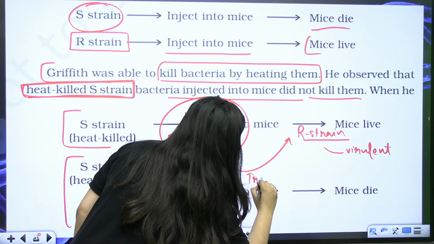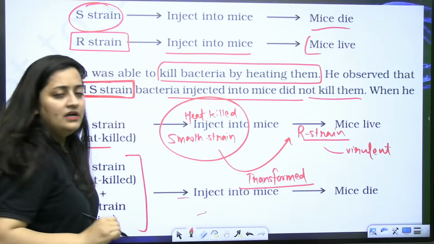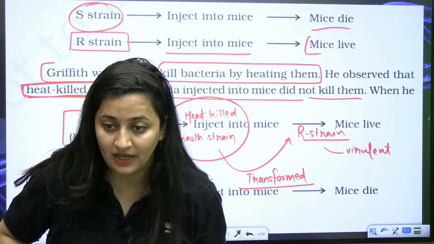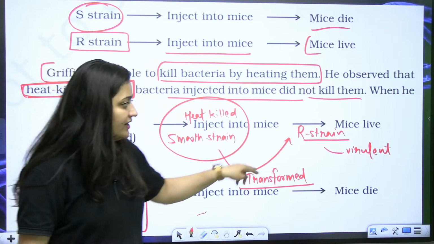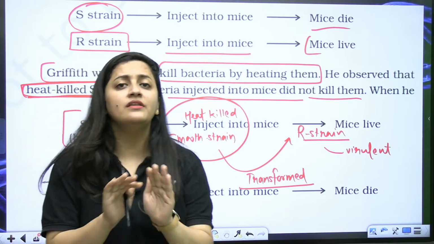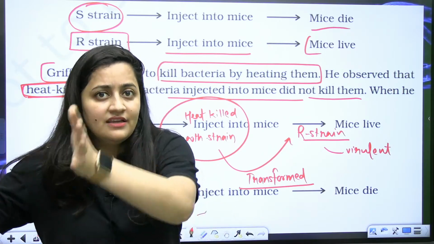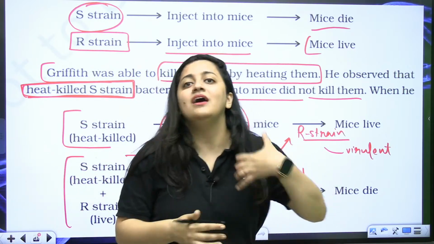So that's why we got this transforming principle. Are you getting it? That's what he concluded, that heat killed smooth strain transformed R strain into the virulent one. But at that point they were not sure that it is DNA. He just gave a transforming principle, that there is one substance in one particular bacteria that can transform another one.